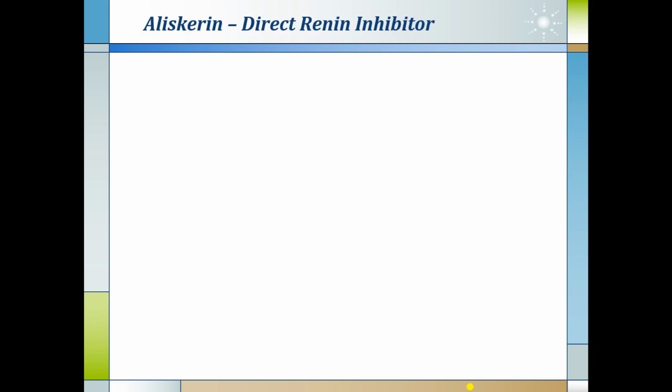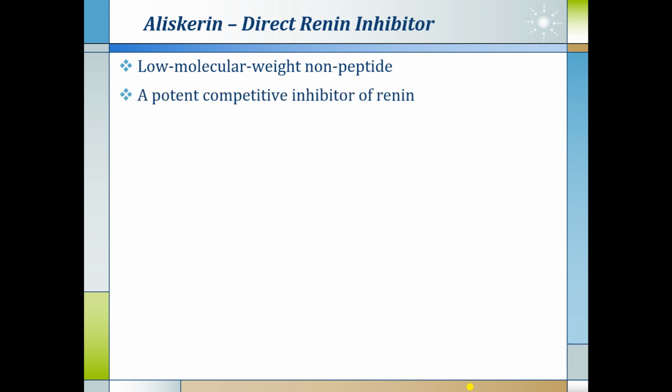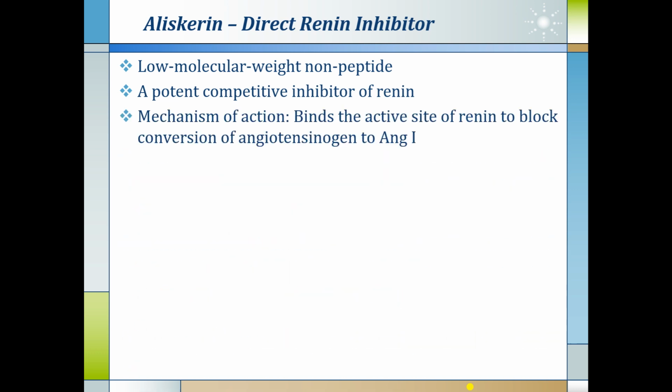Now we shift to the third category, that is aliskiren, a direct renin inhibitor. It is a low molecular weight non-peptide, a potent competitive inhibitor of renin. Mechanism of action: it binds with the active site of renin to block conversion of angiotensinogen to angiotensin 1.